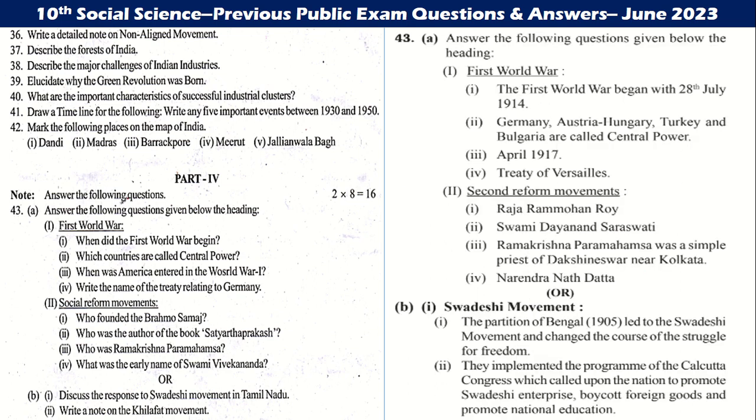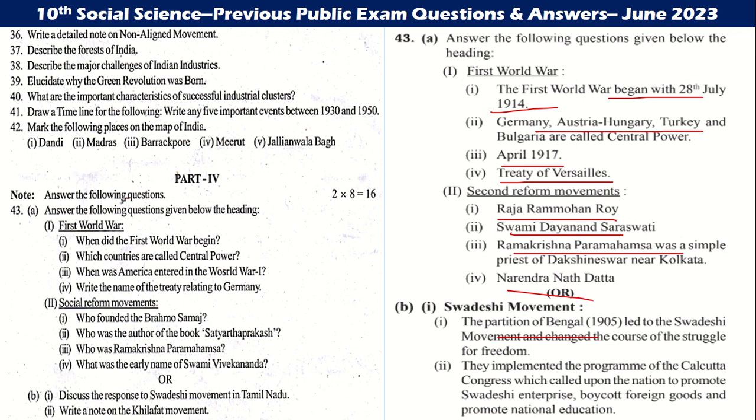Answer the following question. First World War: beginning on 28 July 1914, Germany, Austria-Hungary. April 1917, Treaty of Versailles. Raja Ram Mohan Roy, Swami Dayananda Saraswati, Ramakrishna Paramahamsa, Narendranath Datta.